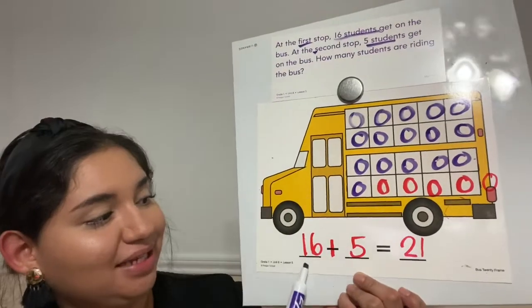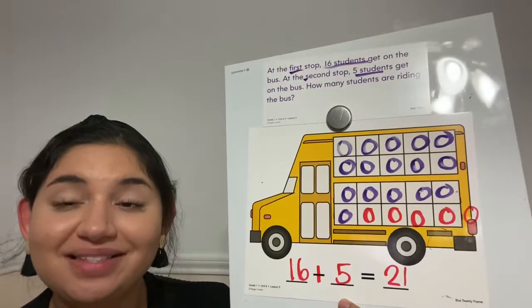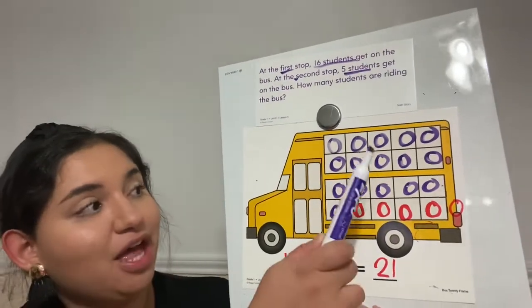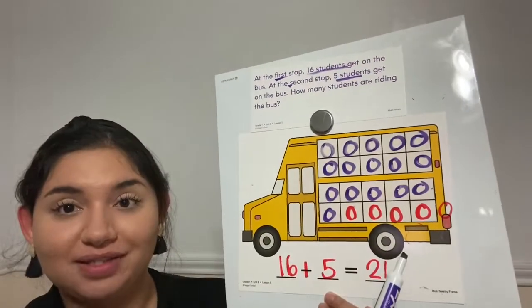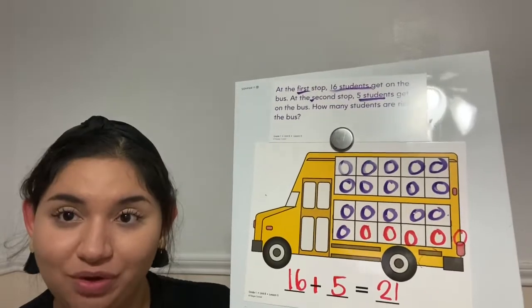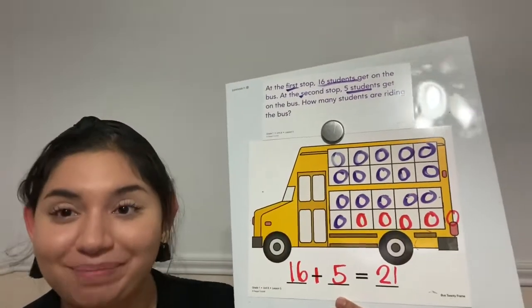Now I turned that word problem into an addition problem. I put 16 plus 5 equals 21. I know that 16 plus 5 equals 21 because I combined the purple circles with the red circles and counted them all together, and they equal 21 circles, or 21 students that are riding the bus.